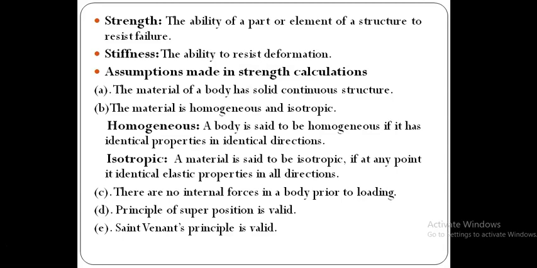Next, isotropic. A material is said to be isotropic if at any point it has identical elastic properties in all directions. Let us take a point in an isotropic material. In that point, it has uniform elastic properties in all directions. Next, point C: there is no internal force in a body prior to loading. Yes, the internal resistance is developed only after the application of external load. So that point is told in assumption C.